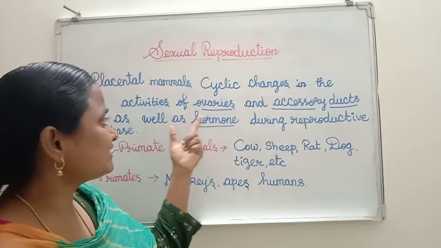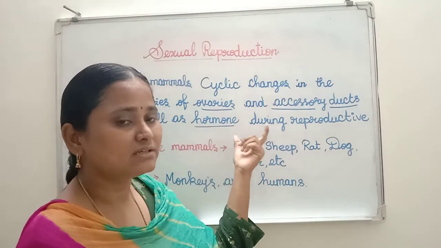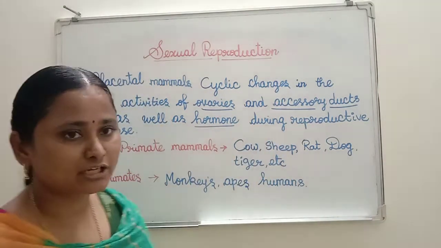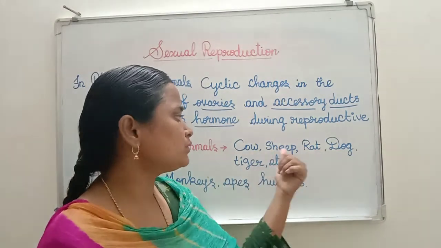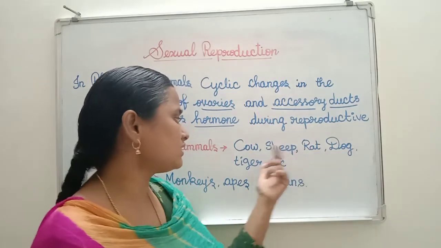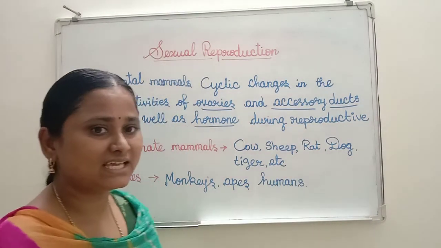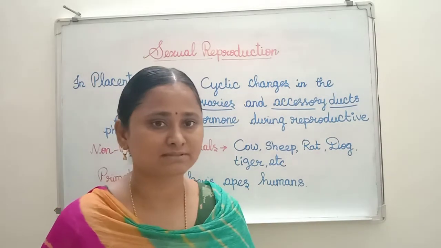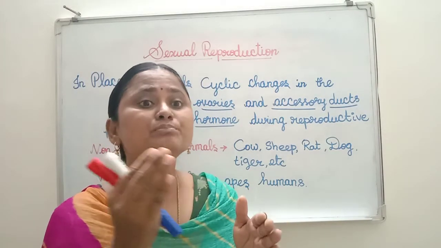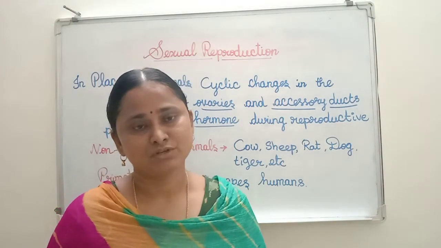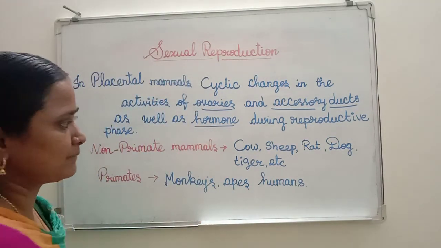During those changes, ovaries, accessory ducts as well as hormones are involved during the reproductive phase. Examples of non-primate mammals: cow, sheep, rat, dog, tiger, etc. Examples of primates: monkey, apes and humans. Then these organisms start to produce the gametes, the male and female gametes.